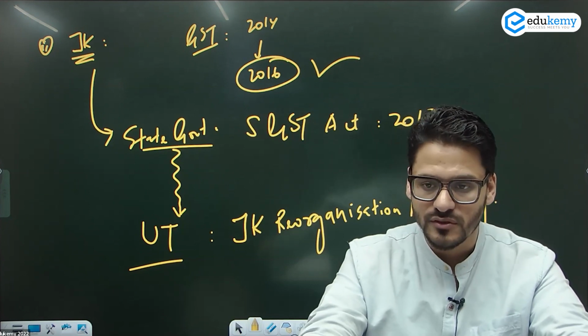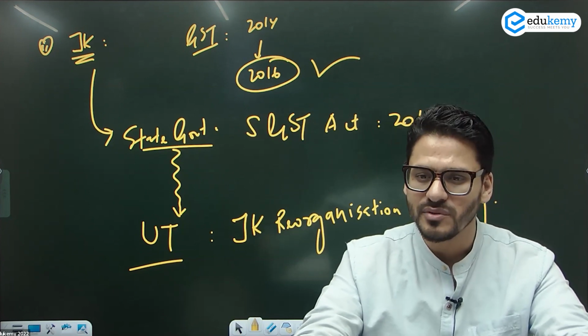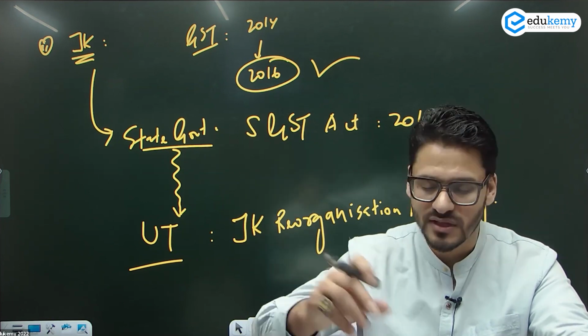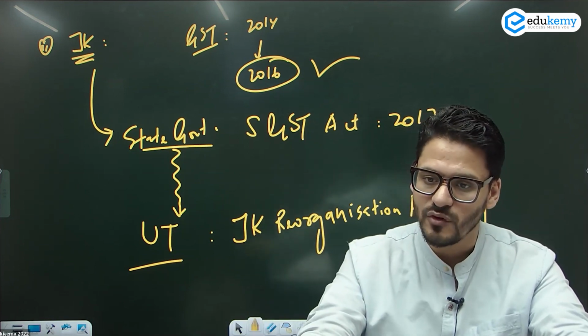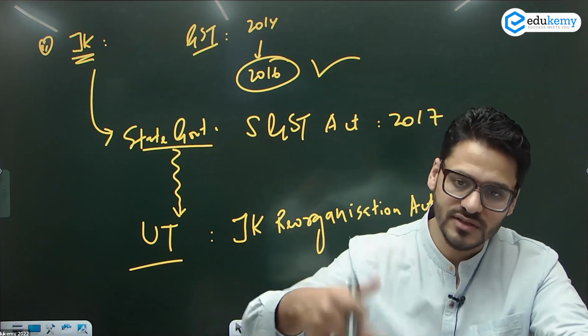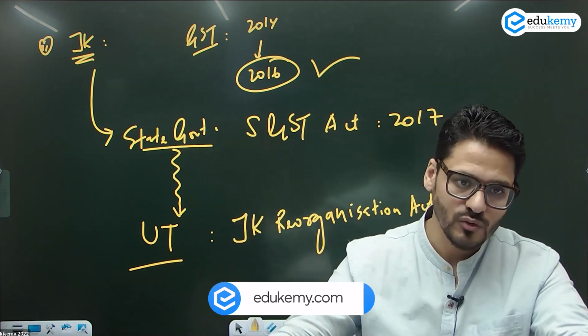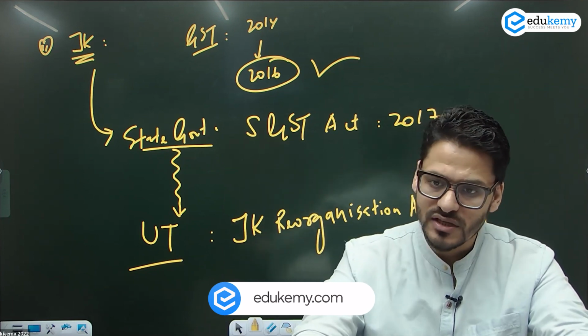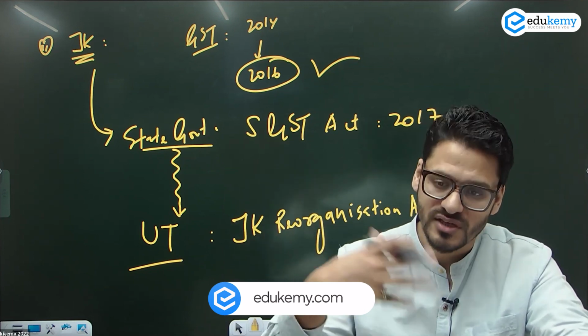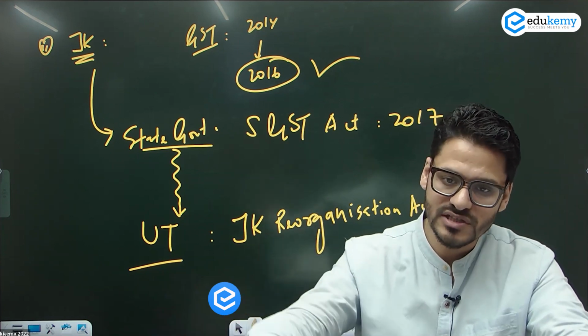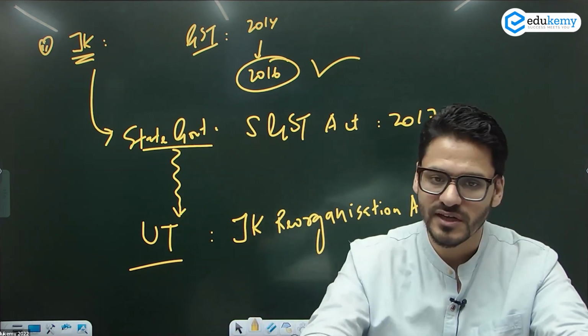So it's not going to be the UT for the longest time. On a temporary basis, you just have to change some things, because in a UT the center has a lot of power. Converted state into UT, did some changes, जो भी करना था, वहाँ के जो भी structure में you had to control that area. You did that through JK Reorganization Act. आपने बहुत सारी changes करी. Now since the region is under control, फिर इनको वापस state में convert कर लो. ठीक है?